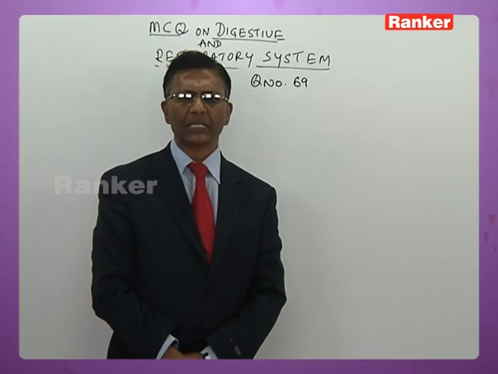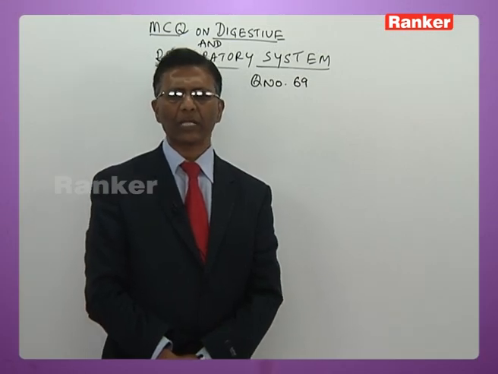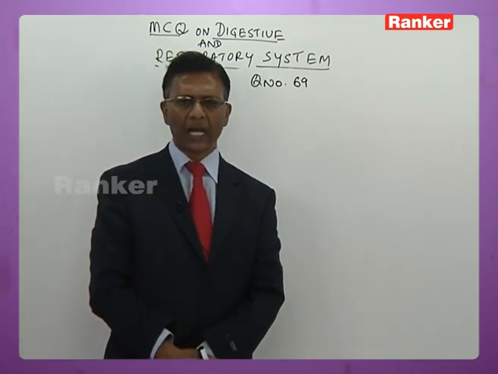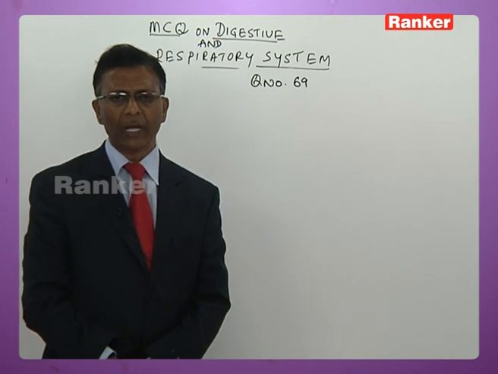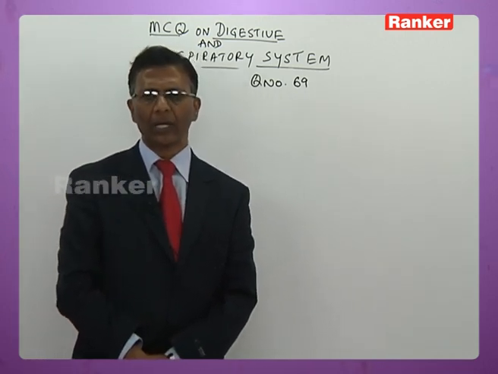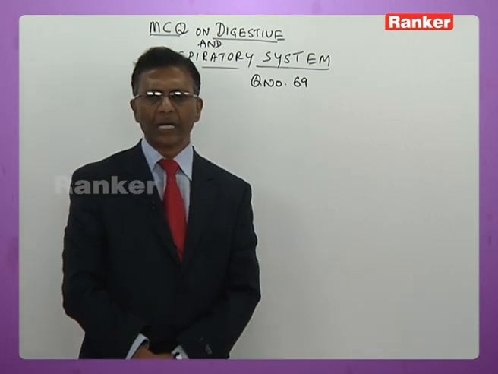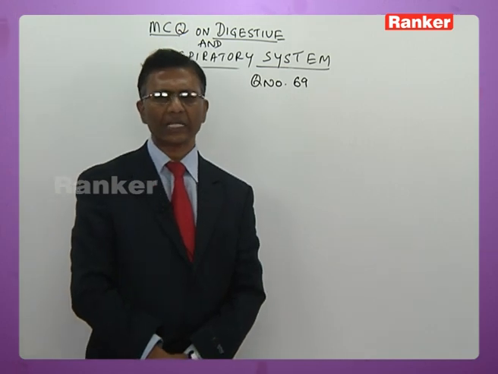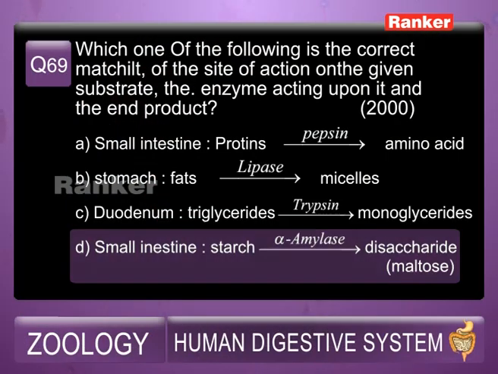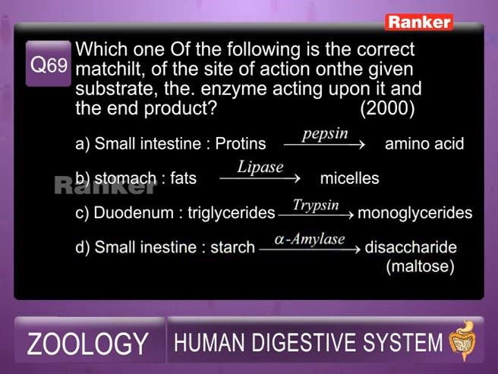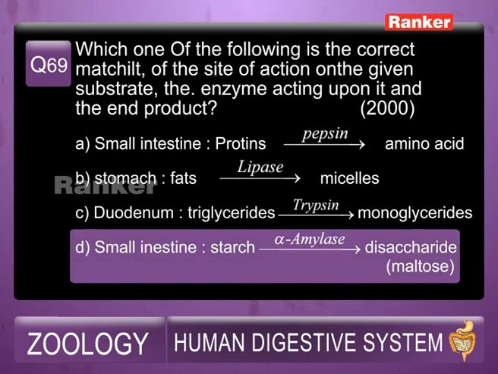So among these, A, small intestine, proteins, pepsin, amino acids, that is the wrong option. Stomach, fats are not digested, that is also a wrong option. Duodenum, triglycerides, trypsin, that is a wrong option because triglycerides are not broken down into monoglycerides by trypsin. D, small intestine, starch is broken down into disaccharides by amylase. So the answer for this is D.